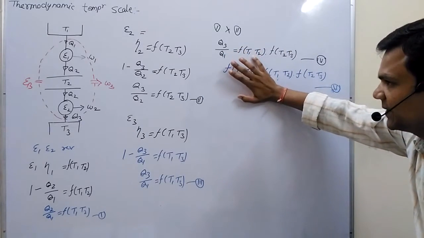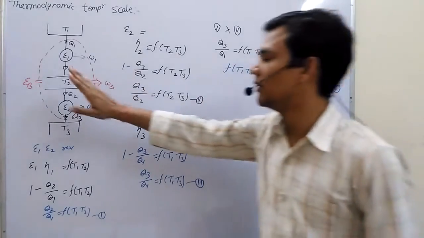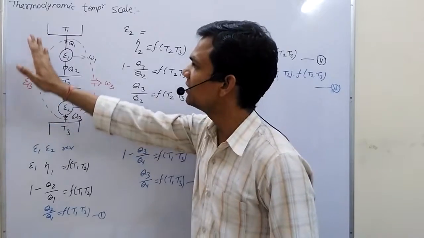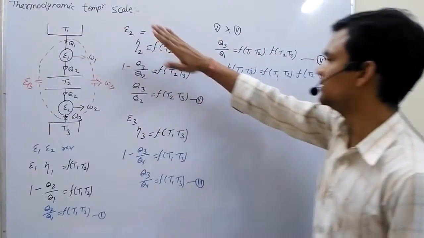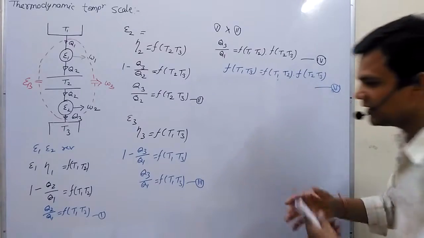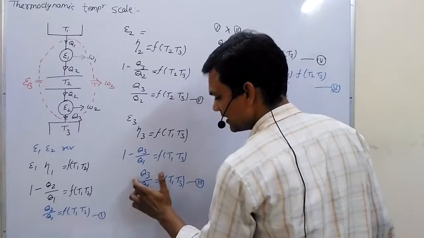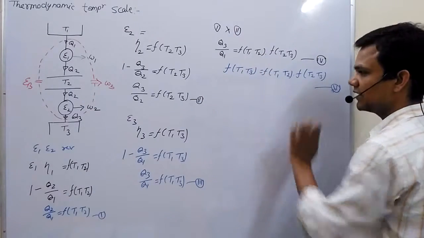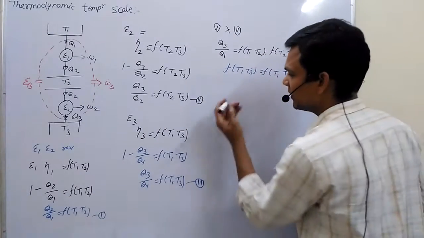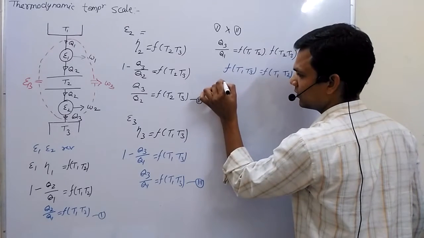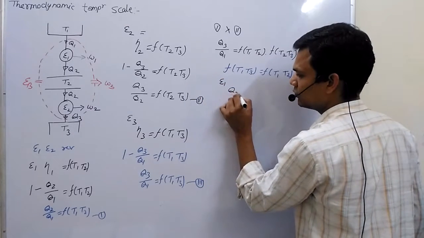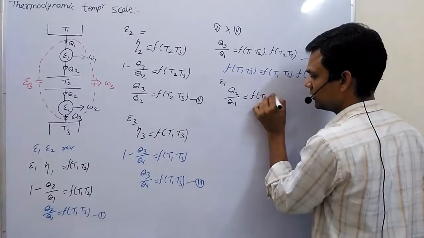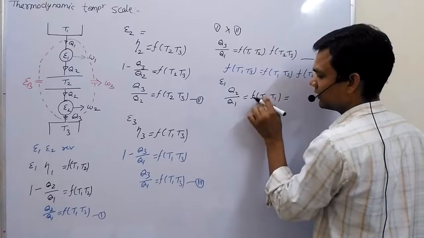heat is a function of temperature, or the efficiency of an engine depends upon the temperature limit between which it is working. So it is proved from equation number 5 that the amount of heat we receive from the heat source is a function of temperature limit. So from here we can also write for engine 1, Q2 upon Q1 is a function of T2 and T1, or T1 and T2.